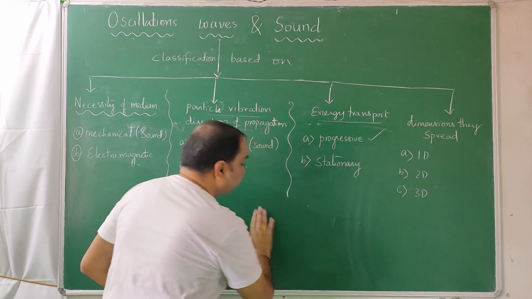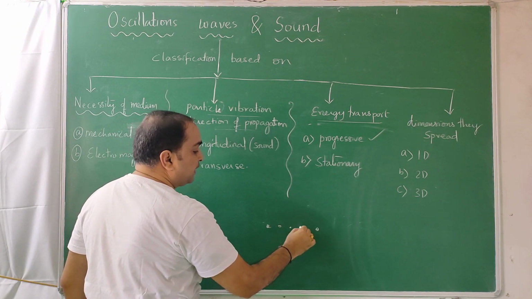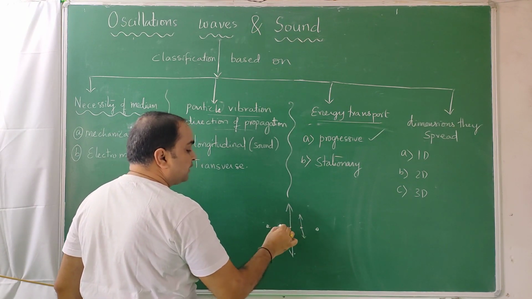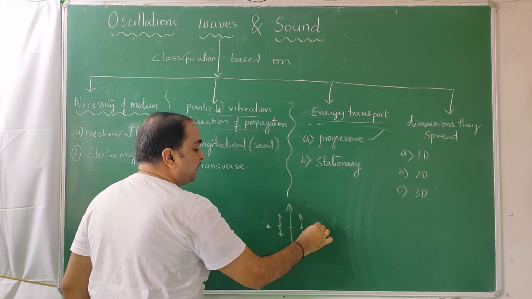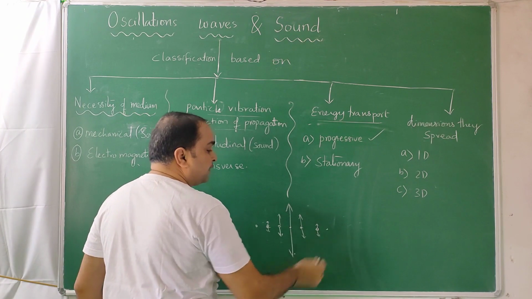There are waves. Particles are here, here, here, here. This particle vibrates up and down. This particle vibrates up and down less than this. This particle vibrates very little. And here you have a particle which doesn't vibrate.